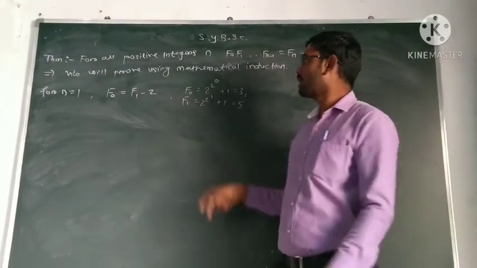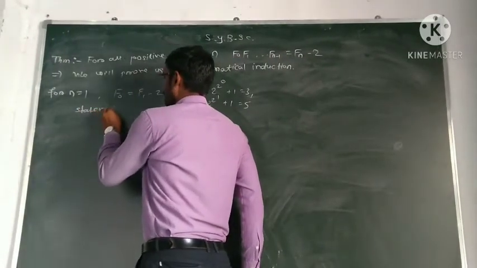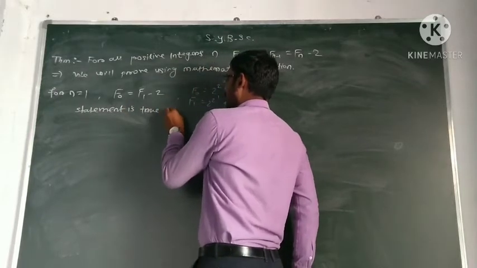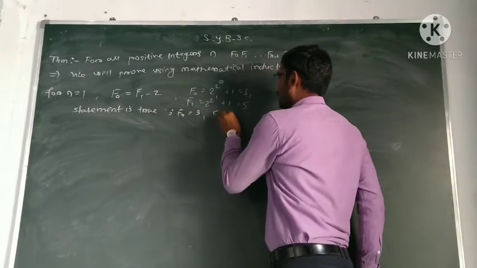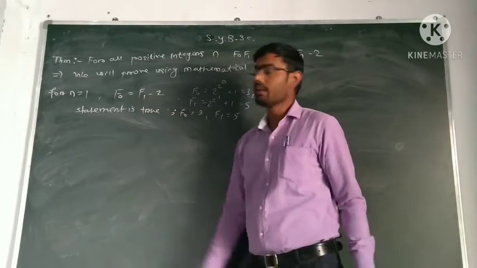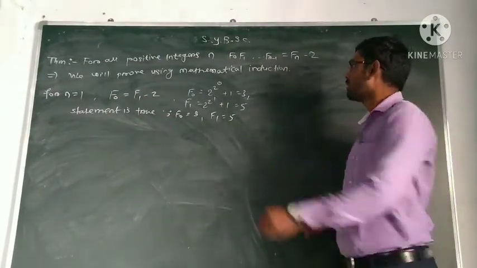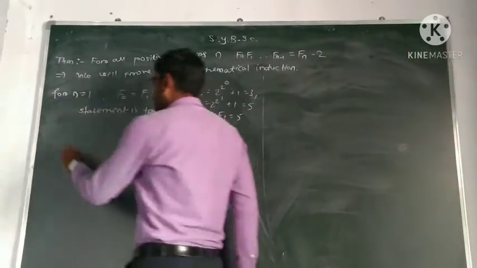So for n equal to 1, the statement is true, since F0 is equal to 3 and F1 is equal to 5, and 3 is equal to 5 minus 2. Okay? So for n equal to 1, the statement is true. Now by induction, we will assume that the theorem is true for some n.